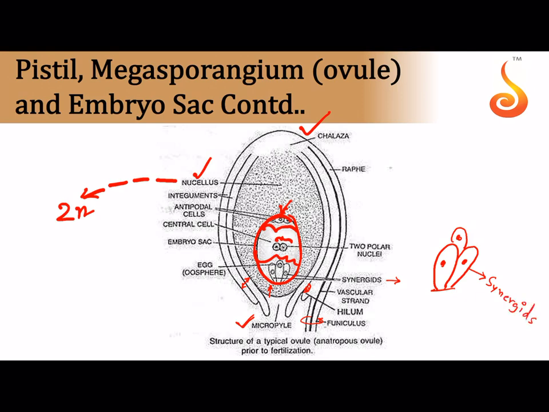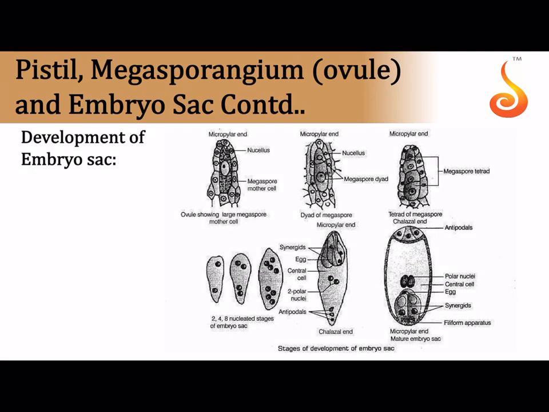And what is unique about the synergids is, if this is a synergid, the inner wall of the base of the synergid will have finger-like projections of the cell wall, and this is known to guide the pollen tube, and this is the one that is referred to as filiform apparatus. So the pollen tube has to come all the way down, isn't it? Now let us see how the ovule develops.